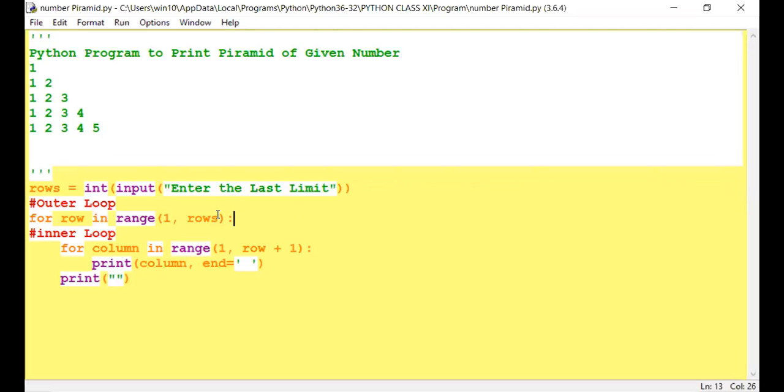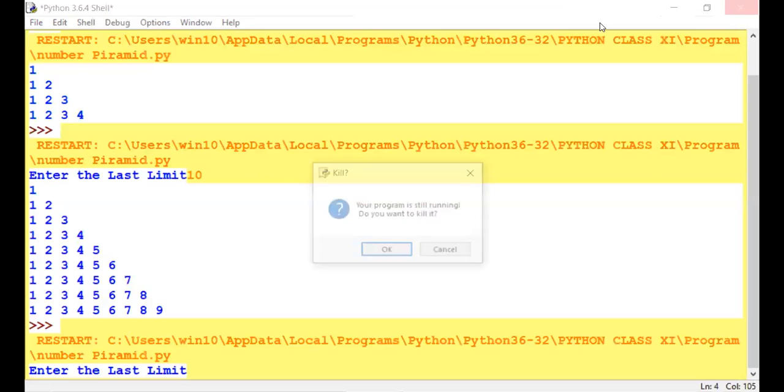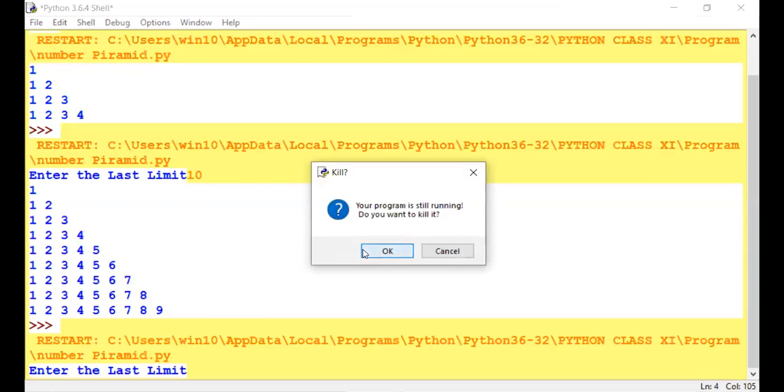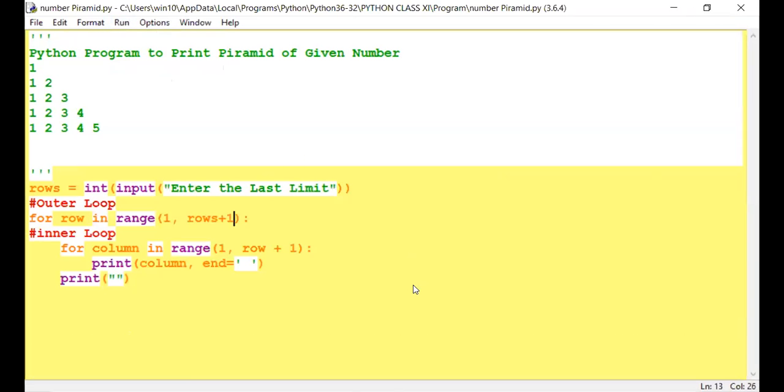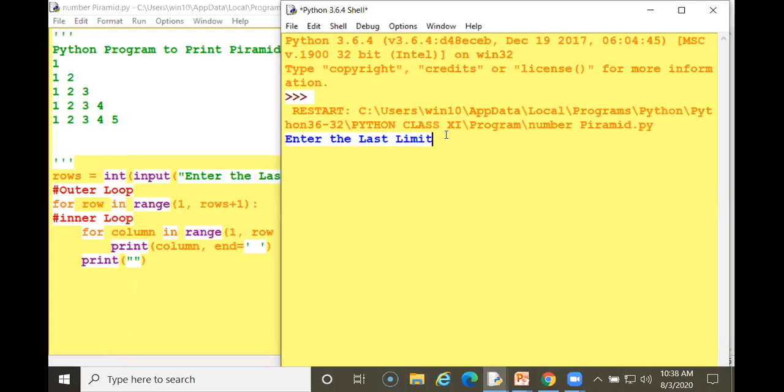See, I am making the change rows plus 1. What happens? It will still work from what I get from here. I'm running this program again. So it is asking for input. You can see this is asking about the input.